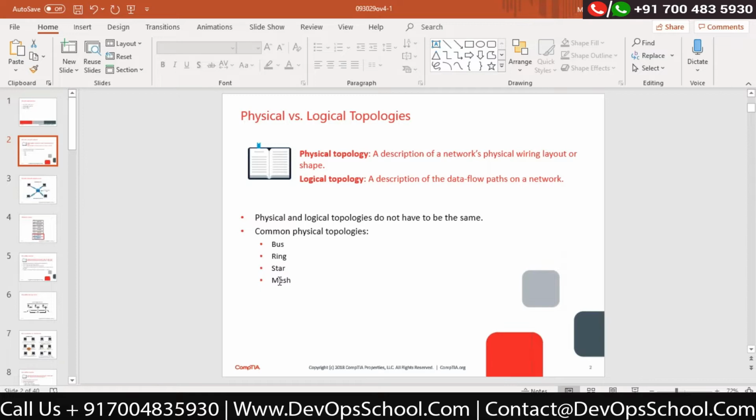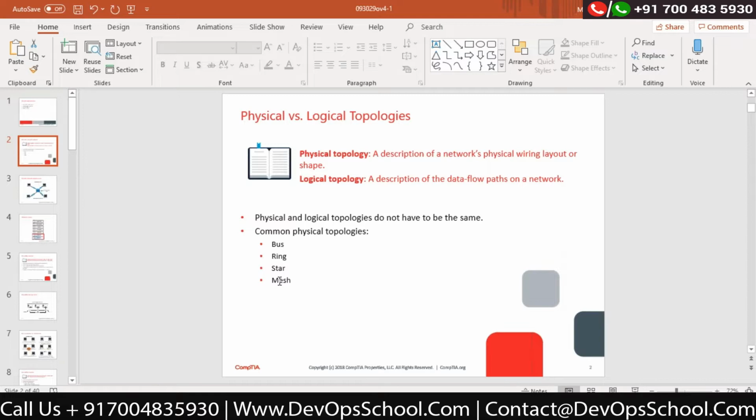And finally, I do have a topology called mesh topology. Correct? Topology means the physical arrangement of the devices. There are four different methods to arrange the devices: bus, ring, star, and mesh. Correct? Now, this is the physical topology we are talking about.